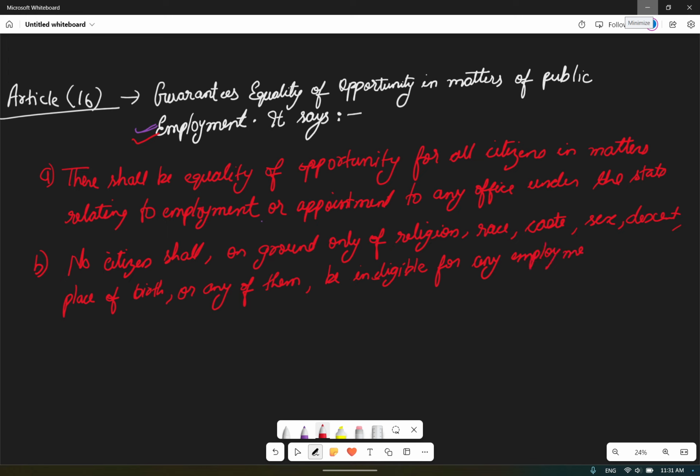On the basis of race, sex, caste, descent, place of birth, or any of them, they won't be declared ineligible for any employment under the state.